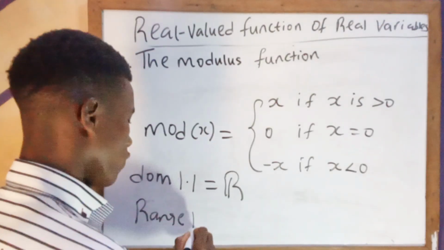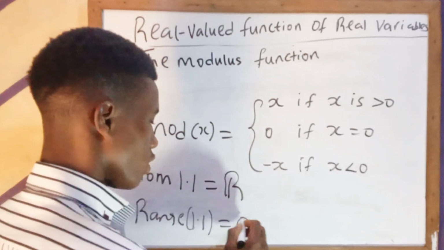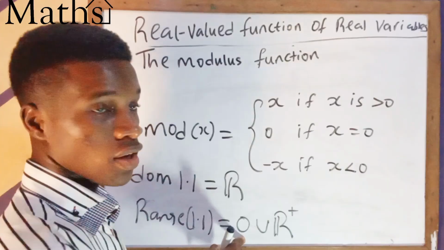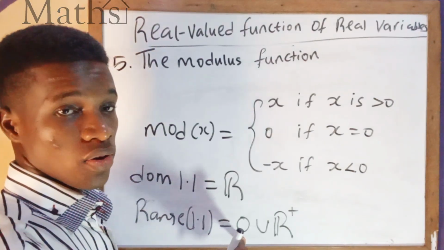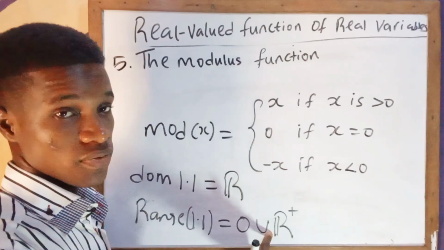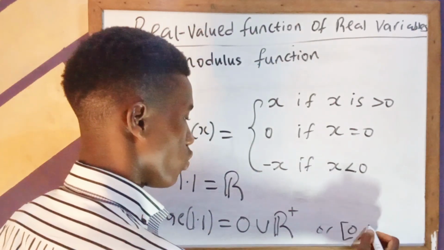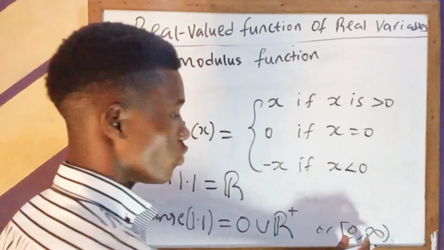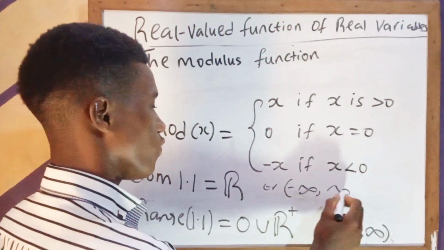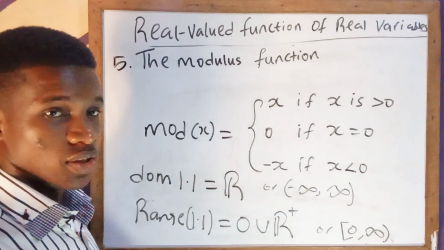The range of this function is 0 union the positive real numbers, because it is 0 when the value of x is 0 and every other place is positive. So you can just say that the range is given as 0 to infinity, while the domain, you can say negative infinity to infinity. So this is basically how the modulus function operates.